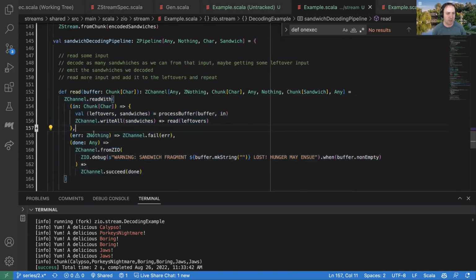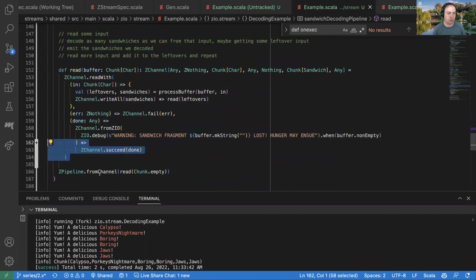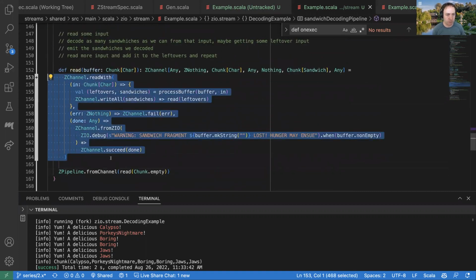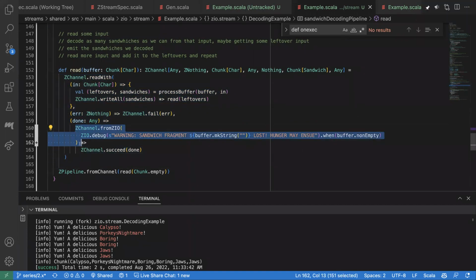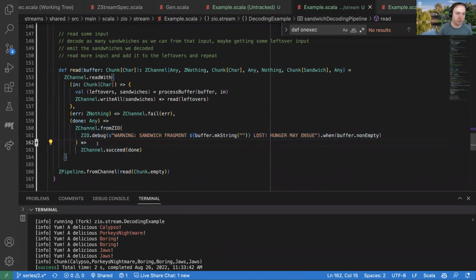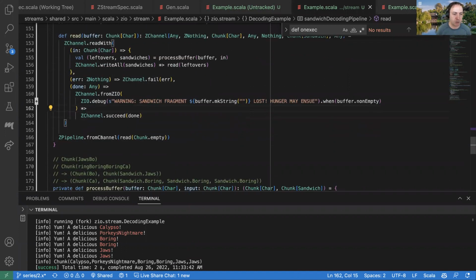So this whole thing is never going to go through a ZIO effect. It's never going to fork fibers. It's never going to do any of that except where it needs to, which at least in this case is this very trivial thing that will at most happen once at the end of the stream. So it's a really nice thing about the channel encoding here.